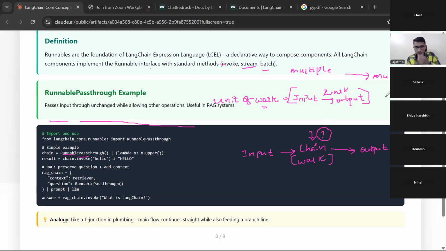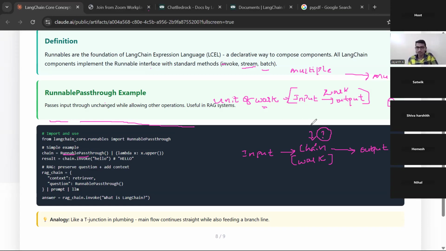What is stream? I will give you a very nice real world example for stream. Say you give some query to ChatGPT. How is it generating? It is generating word by word, right? Did you observe that? It is not like, I will prepare and give it to you after some time. No, it generates in front of you, step by step. That is streaming. It will not keep anything with it; as soon as it generates something, it will give it. That is streaming. Are you able to understand?